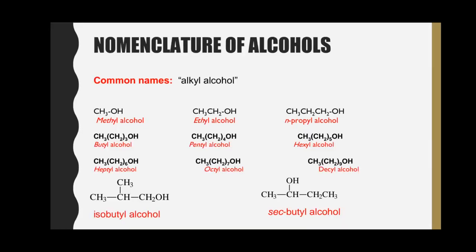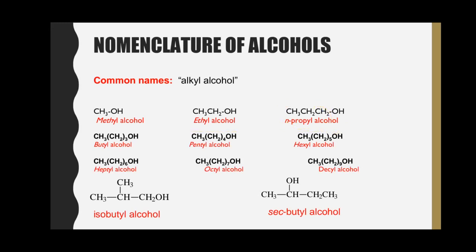Nomenclature of alcohols. Alcohols in common names are named as alkyl alcohols. First, the name of the alkyl chain is pronounced, then the word alcohol is added after the name of the alkyl group. The examples of different alcohols are methyl alcohol. Methyl is the organic group or aliphatic group bonded to the hydroxyl group. Ethyl alcohol, N-propyl alcohol. There is a propyl chain bonded to the hydroxyl group.